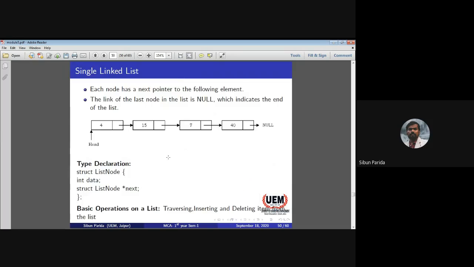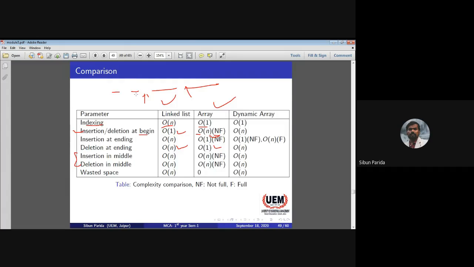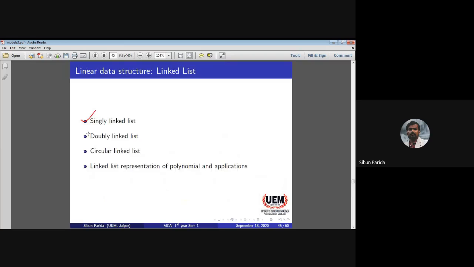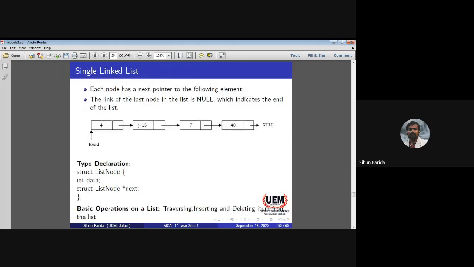I guess I have clear, and move to next thing. So as we discussed, there are three different types of linked list. We know that is single linked list, double linked list, circular linked list. Okay, so first we start with the single linked list.